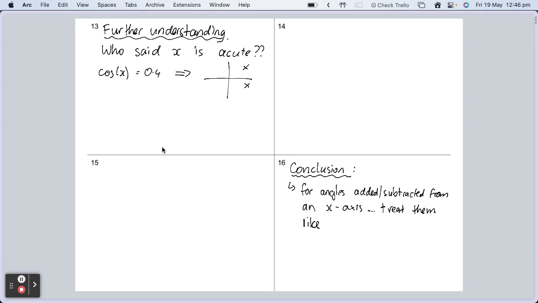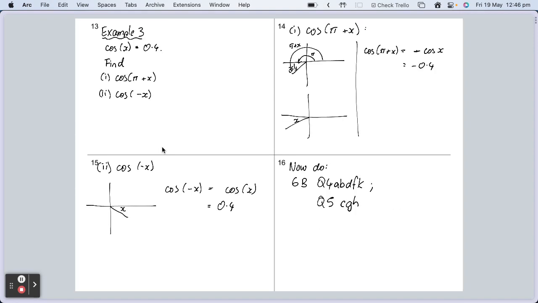Now, I'm just using this as an example. We could do the same thing with sine x equals another value. We could do sine of x equals a negative value or whatever else. But I'm just using this to illustrate. So cosine of x equals 0.4 means the angle could have been here or it could have been here. Okay, so if it's acute, if it's in this area here, then it is exactly as I illustrated here. X is an acute angle, therefore it's just inside there. For cos of negative x, it's just inside there. So we're good to go, right?